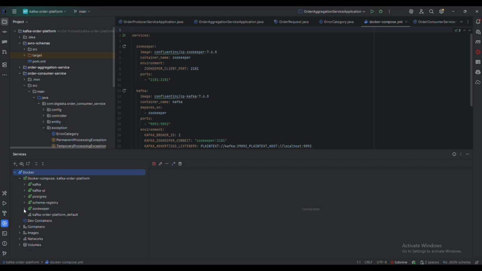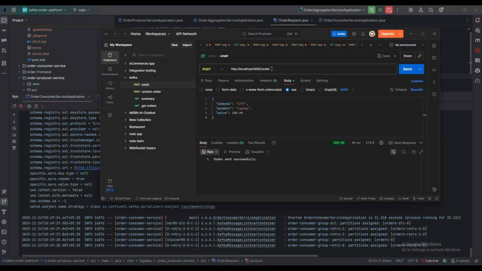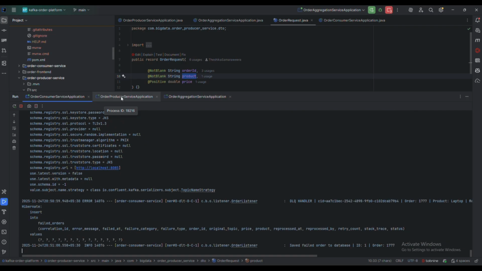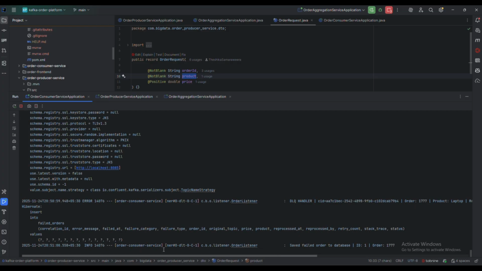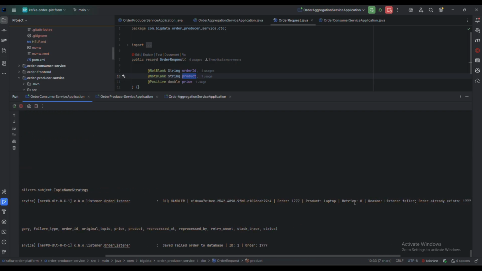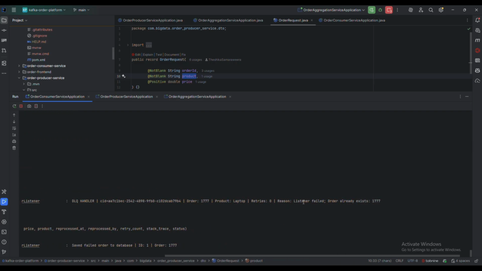Before moving to the final demonstration, we will run and test an order using Postman. Here, we are making the order ID end with 77. It succeeds on the publisher side, but it fails on the consumer side because we set an order ID ending with 77 as an already existing permanent issue. So it goes directly to the DLQ.